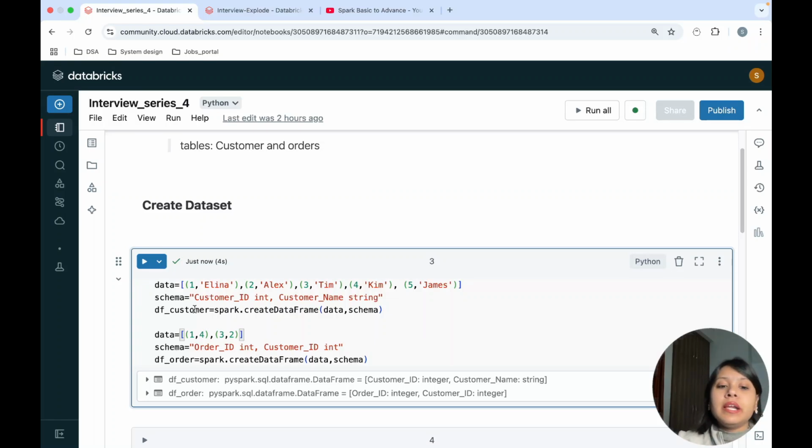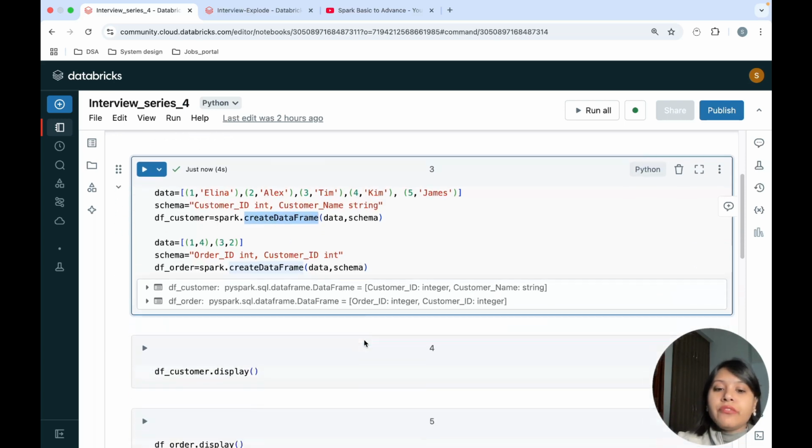So here I'm creating a data frame for the customers table and one for the orders table. If you don't know how to create a data frame, I request you to watch my previous video in which I've explained completely the different ways you can create a data frame, and how you can assign the schema to it.